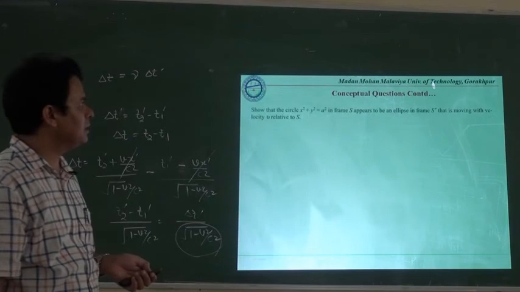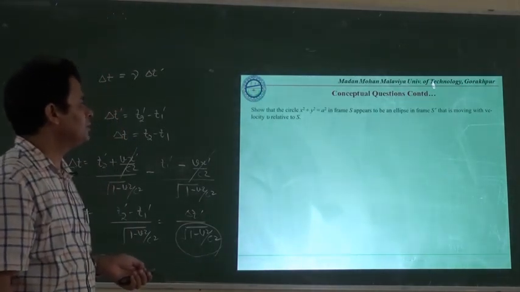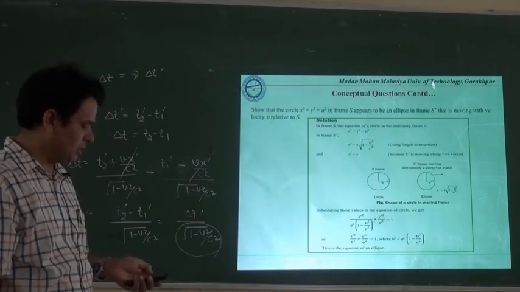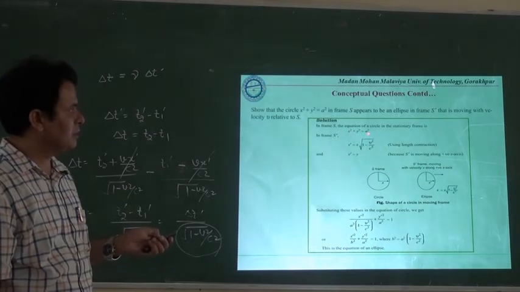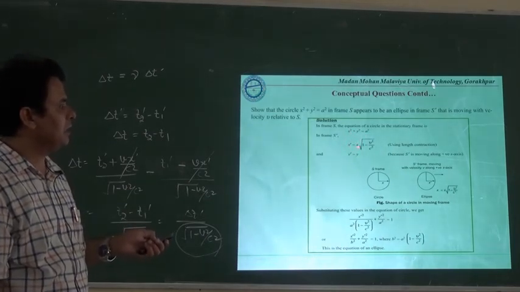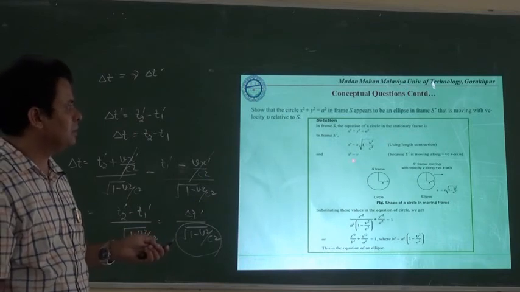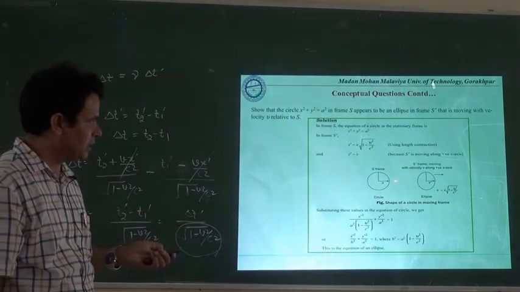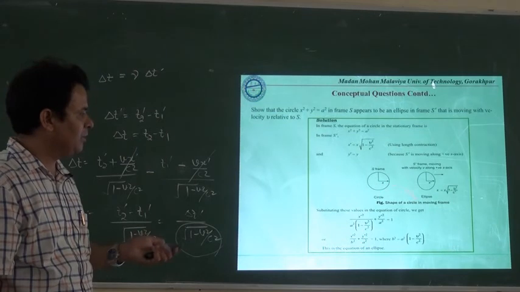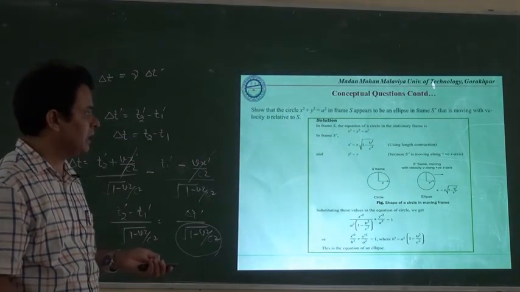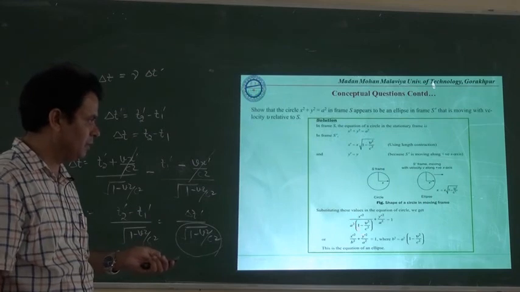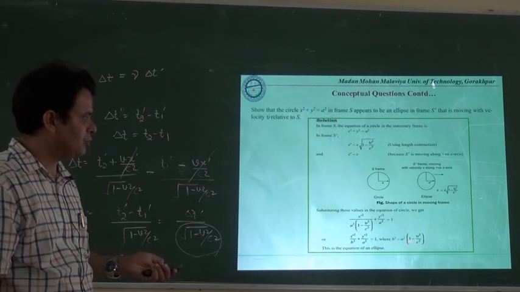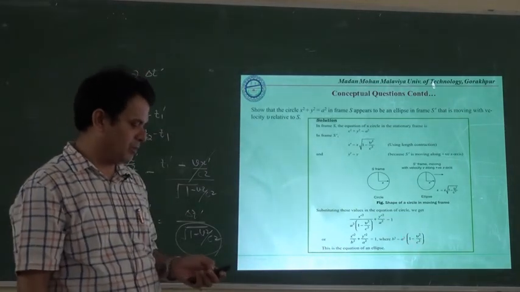One more question is here. If we take a circle, x square plus y square is equal to a square, then obviously it will appear as an ellipse when it is moving in a particular direction. So here we have this circle, and x will change by the factor root of 1 minus v square upon c square. Y remains as such, meaning one axis remains unchanged, but the other will be contracted, and hence the shape will appear as an ellipse, and the final equation of the ellipse will be in this way, with the x semi-axis equal to a times root of 1 minus v square upon c square.